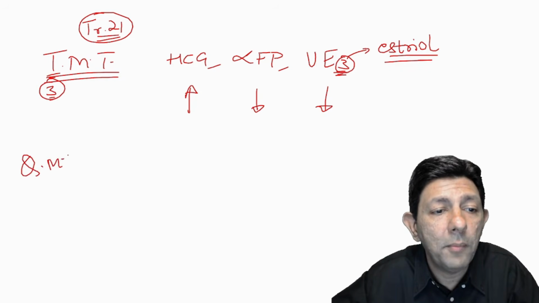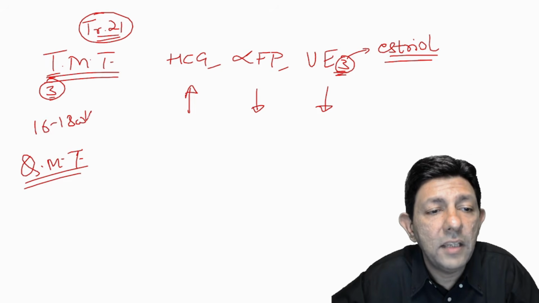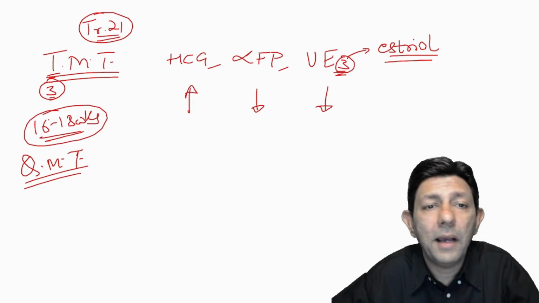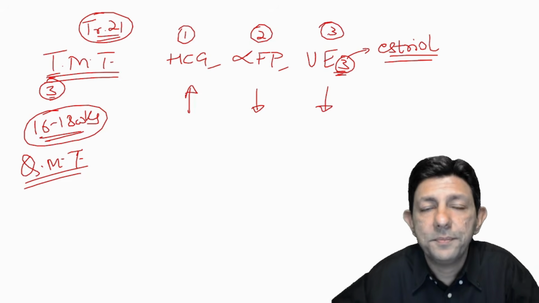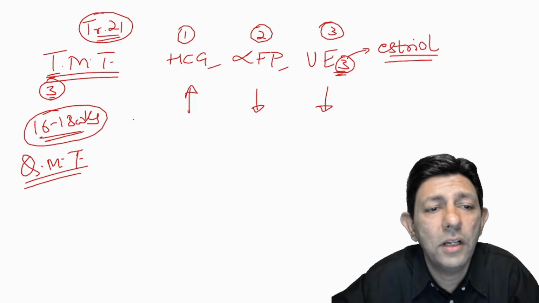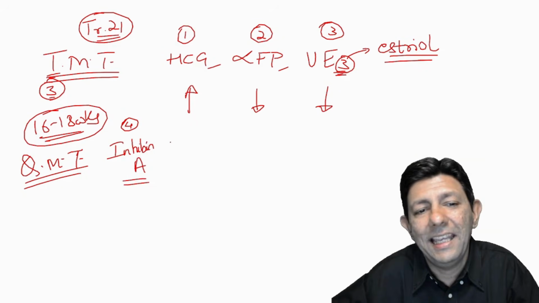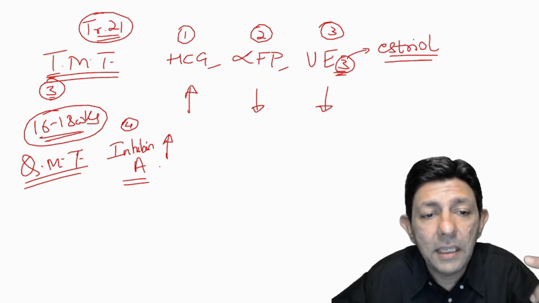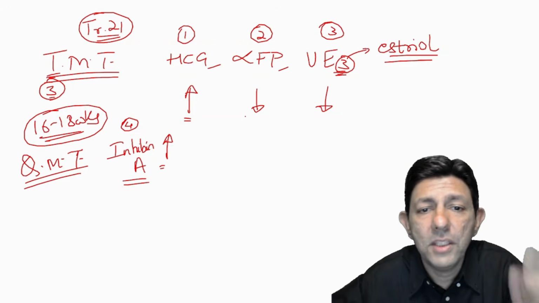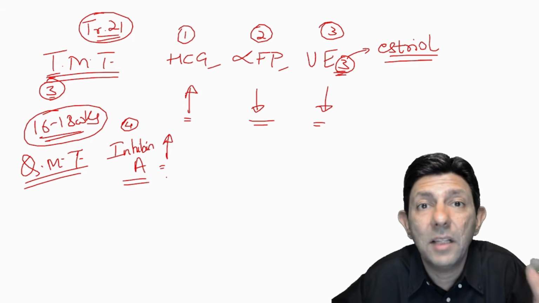And quadruple marker test is also done between 16 to 18 weeks. What is quadruple marker test? The first 3 are the same: HCG, alpha fetoprotein, unconjugated estriol, and the fourth marker done is inhibin A. Inhibin A is also higher than normal. So if inhibin A is higher than normal, HCG higher than normal, and the other two lower than normal, then there's a risk or a chance that the baby may have Down syndrome.